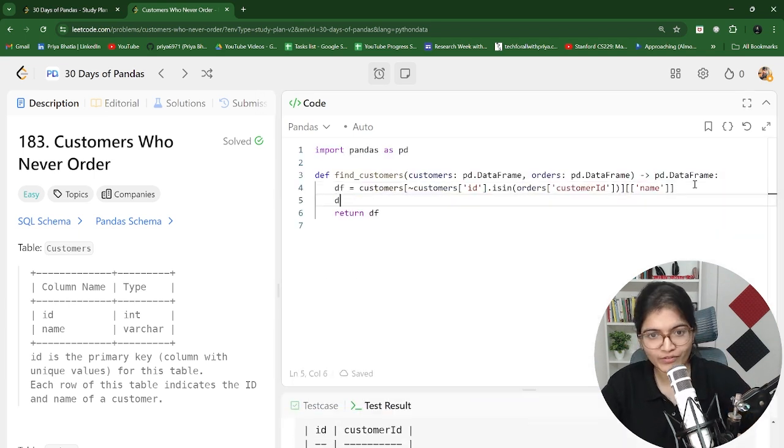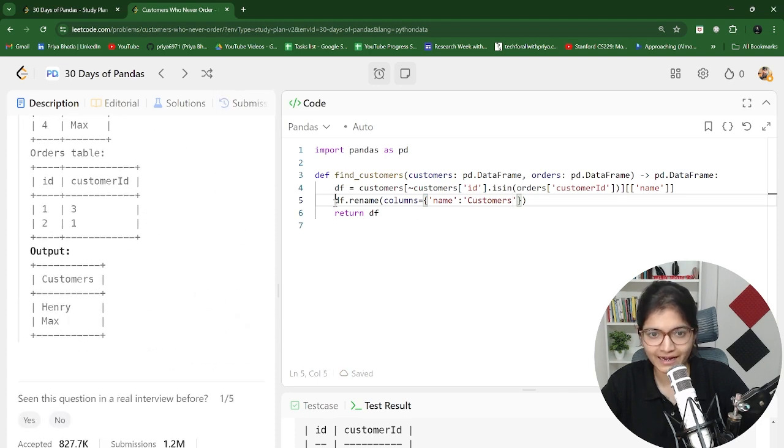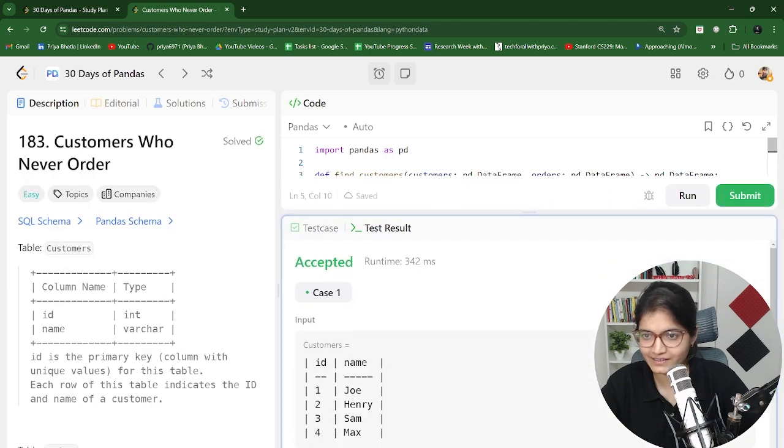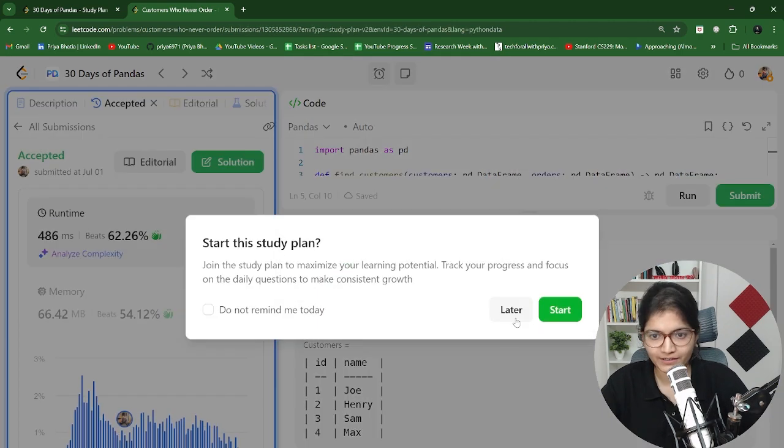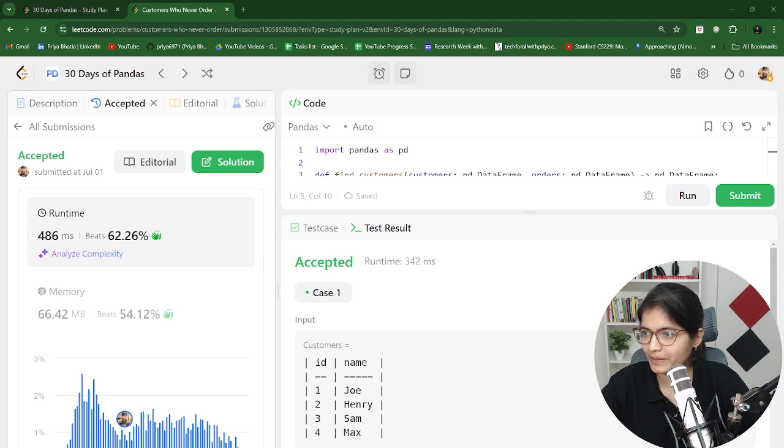Okay. So we have one function called rename. I think in my previous discussion also I have shared this function with you. And here we can mention columns in the form of a dictionary. We have name as the already defined data frame column, and what I want now is customers here. So if I just run this and store it inside a df, I think now it should work fine. Let's see this and let's try to submit this. Perfect. Now we will be able to get the result perfectly fine.